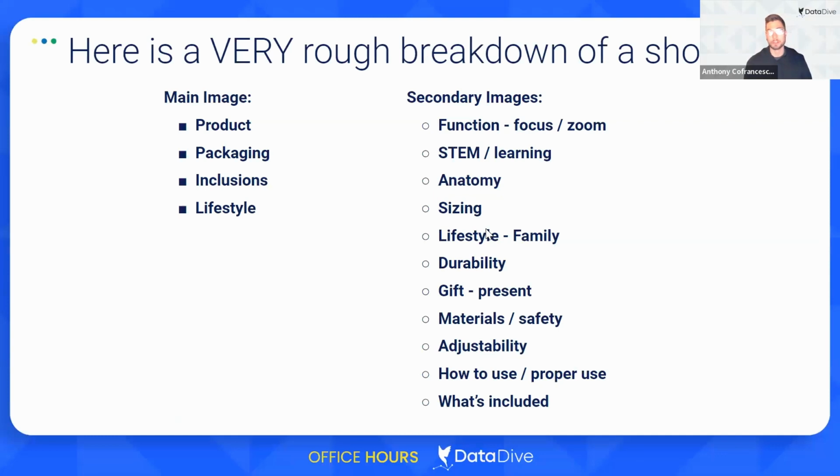So based on what I saw in the deep dive in the AI product brief, I'm not going to run into the AI product brief, but you can trust me that all of these things were in fact there. For my main image, I would say I want product, I want packaging, I want inclusions, and I want lifestyle as 4 potential variations. And then for secondary images, the main categories I saw were an image talking about the functions, how the zoom works, an image that's standalone talking about STEM or learning, a product anatomy graphic, and a graphic that's talking about sizing these binoculars, like kids have different size faces and hands, and you want to show how this is going to be adjustable.